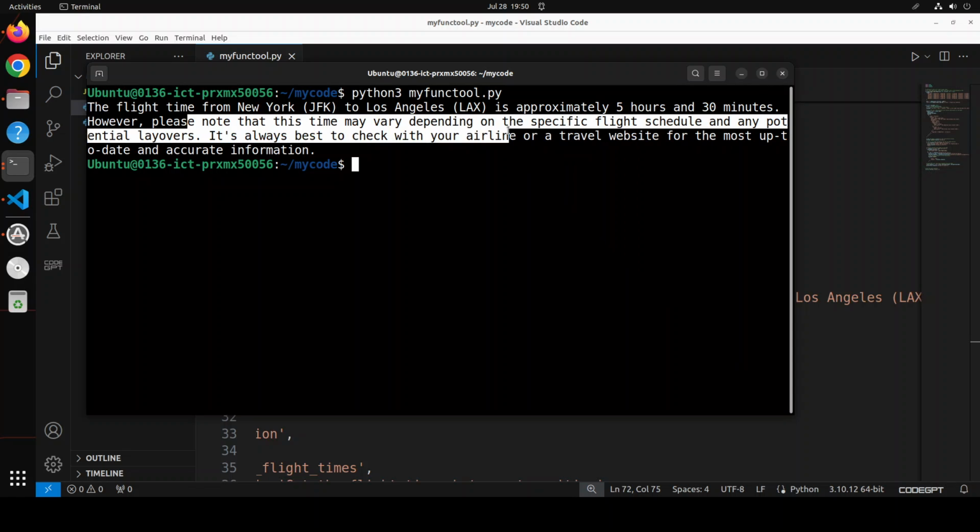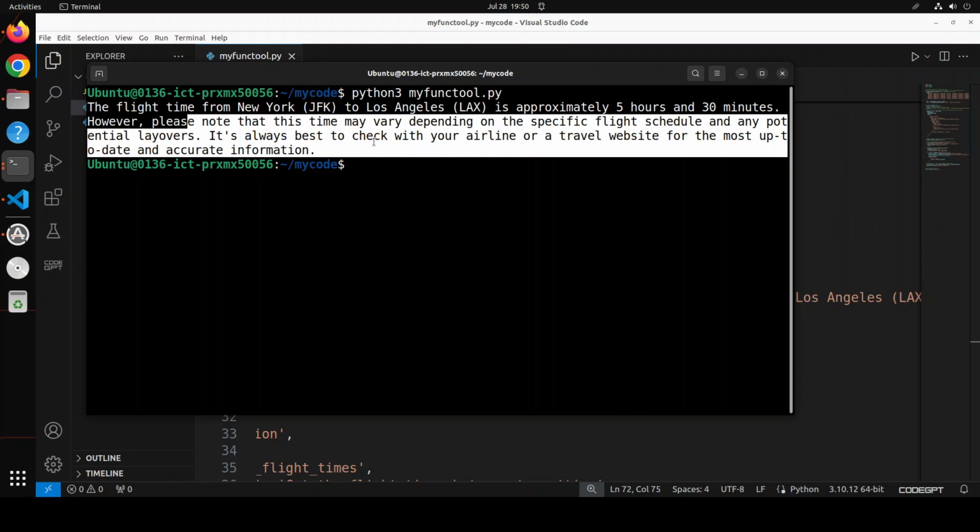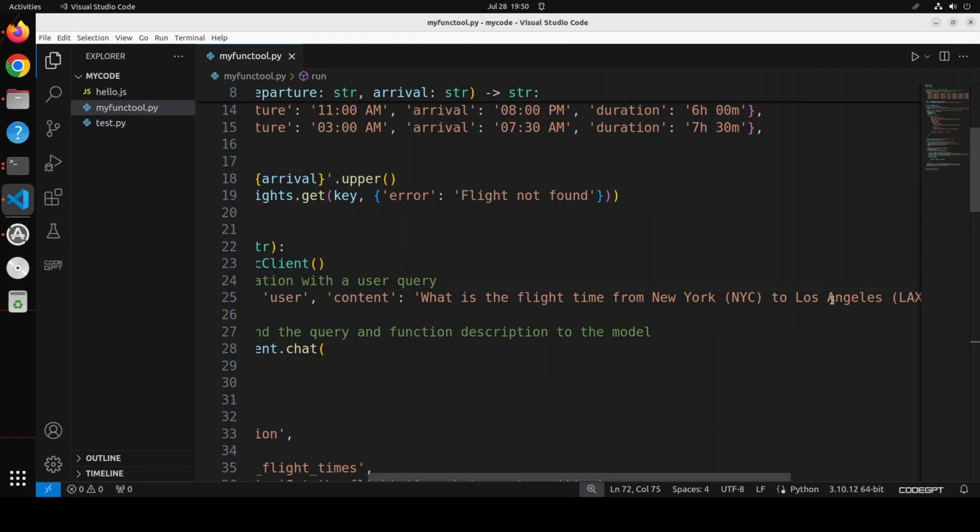Now this is what we didn't tell the model, but it has very cleverly selected the exact function and even called it. So that is the beauty of the model. You can also just spit out the function call instead of calling it, because this code is also calling it.